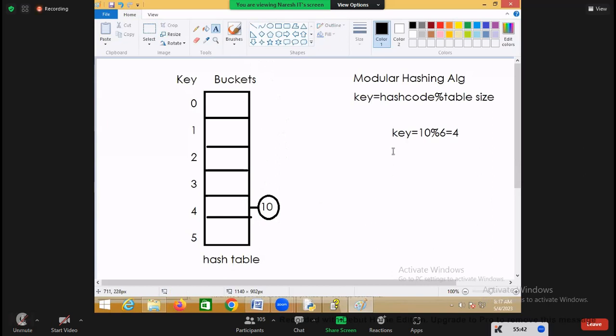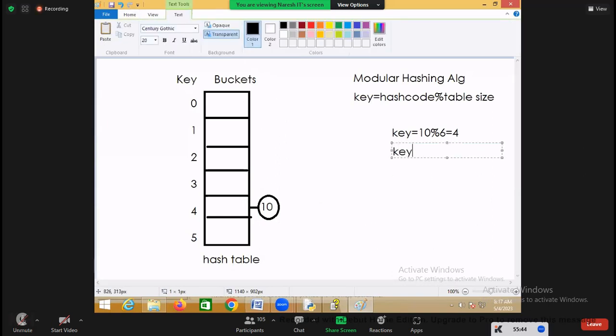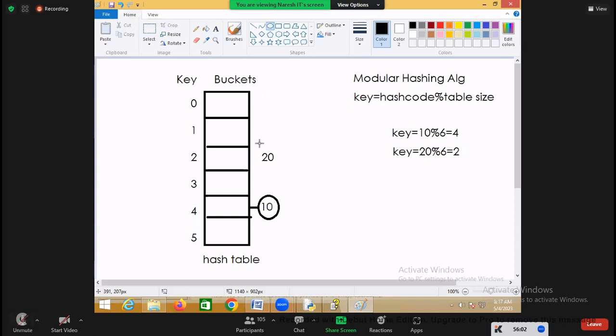Now next, suppose I want to add 20. 20 mod the table size, which is 6. What is the remainder? 2. So this 20 is added in the second location. Now the key is 2, right? But first we added what?